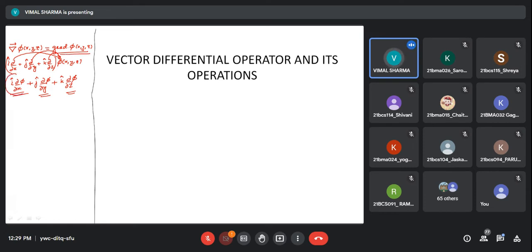This is the component having direction i cap. This is j cap and this is k cap. These are vector components. These are vector quantities. So this is a vector. The resultant is a vector. When I operate with this operator on a scalar field, what I get is a vector field.